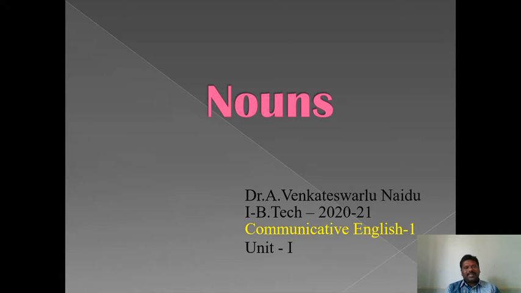The 8 categories are: the first one is a noun, the second one is a pronoun, third is adjective, fourth is verb, fifth is adverb, sixth is preposition, seventh is conjunction, eighth is interjection. These are the 8 classes of a word. Sometimes in English a few words belong to 2 or more groups. But basically, every word in English must belong to one of these 8 classes. Please, all of you mind it.